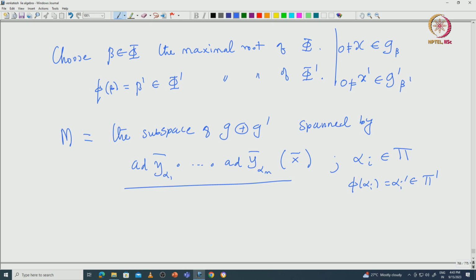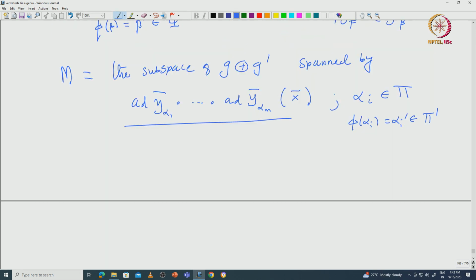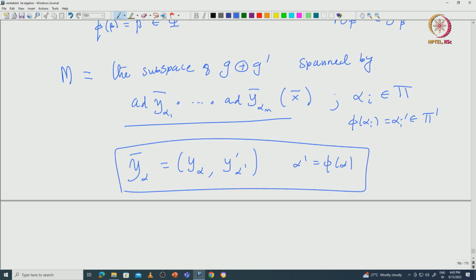So, now it is not hard to see using the definition of y alpha bar. You remember this is nothing but the pair y alpha and y dash alpha dash, where alpha dash is nothing but pi of alpha. So, this is the definition of this y alpha bar.